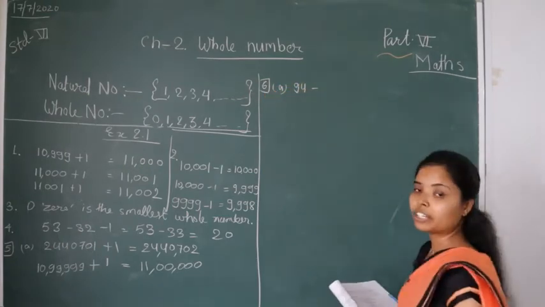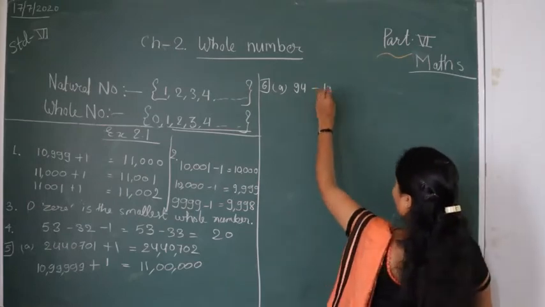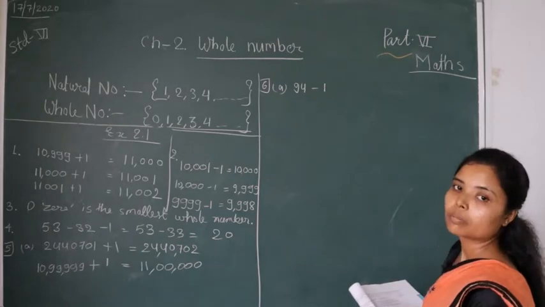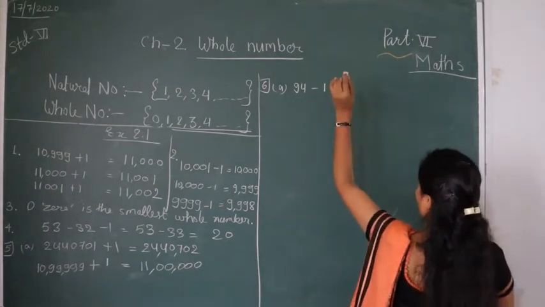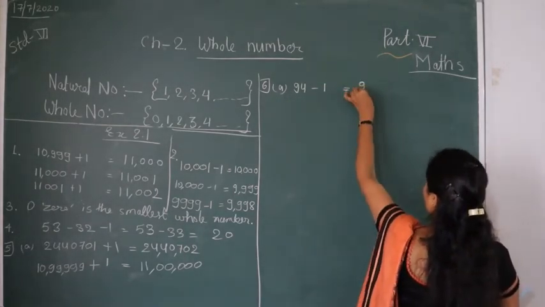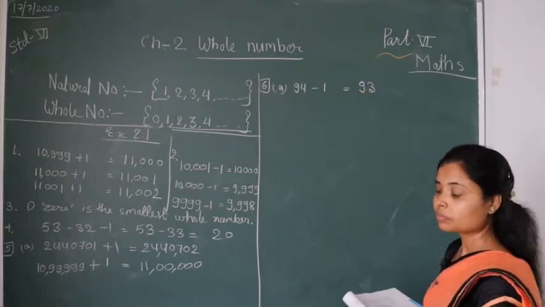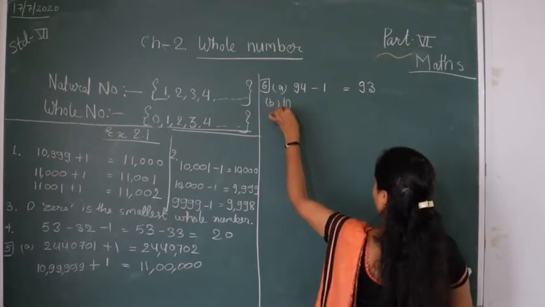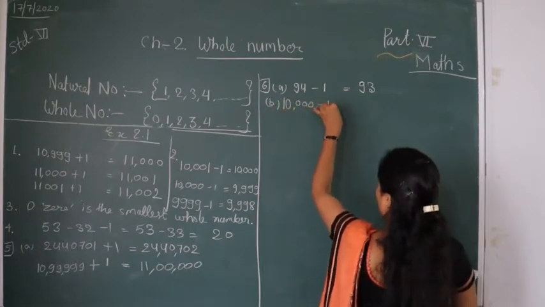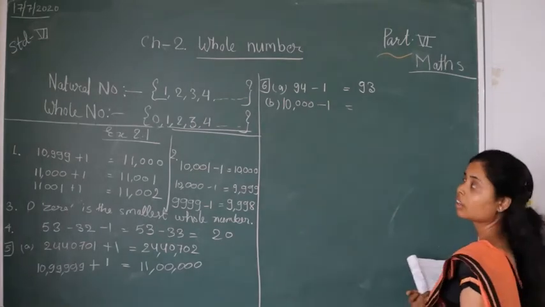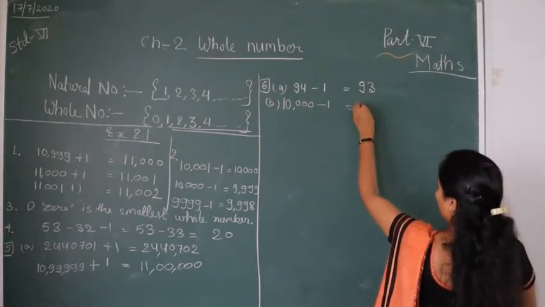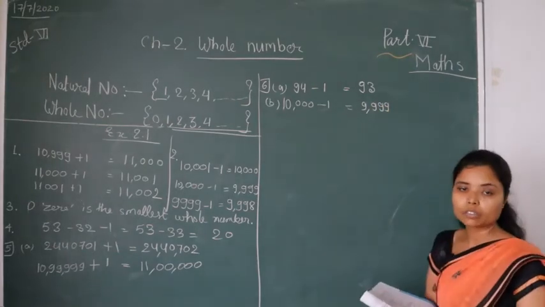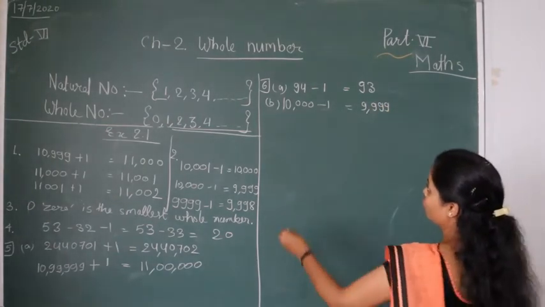So question number 6, I have 94. How can I find the predecessor? Find the difference, 94 minus 1, every time. So there is 93. Then the next number is 10,000. So subtract 1 for finding the predecessor: 9,999. Remaining questions are for your homework.